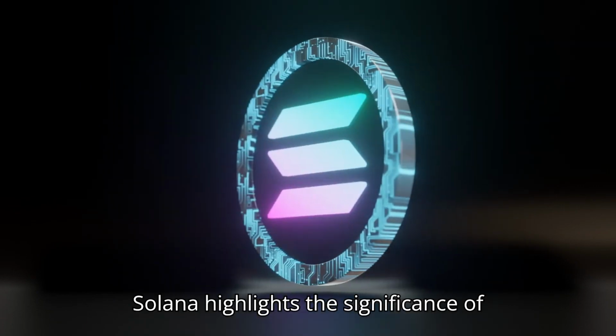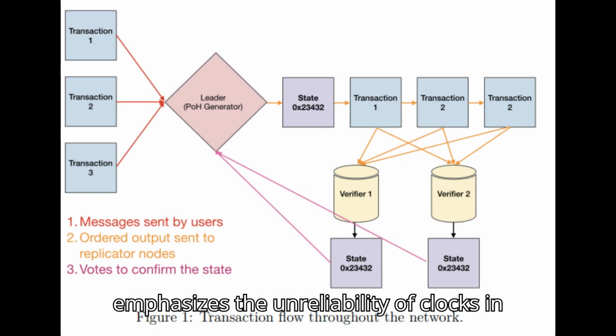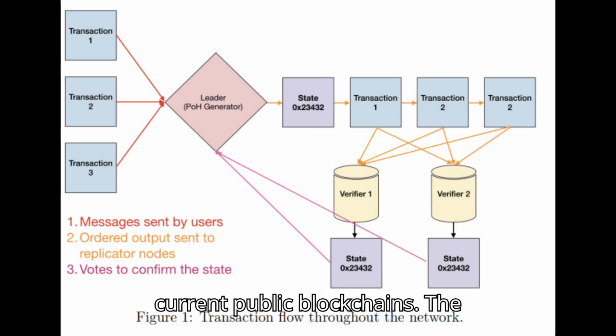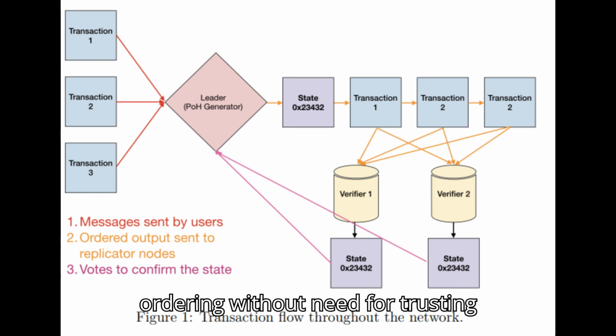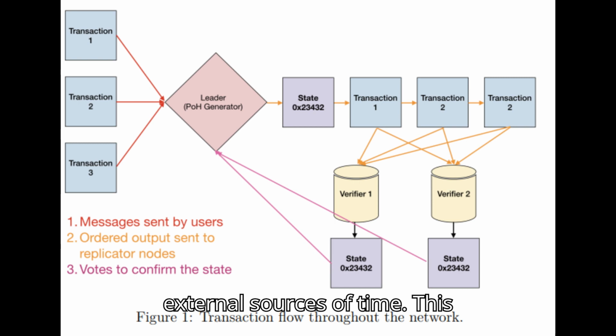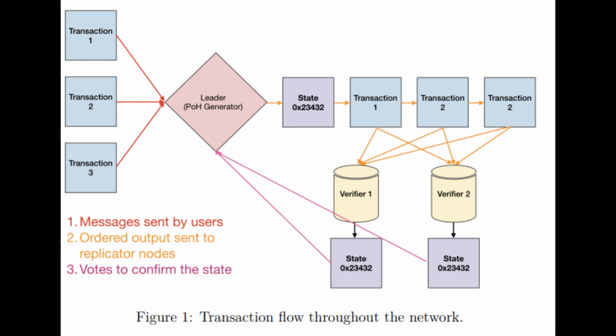Solana highlights the significance of time in blockchain operations and emphasizes the unreliability of clocks in current public blockchains. The POH concept creates a ledger with verifiable time passage and event ordering, without need for trusting external sources of time. This facilitates synchronized decision-making among network participants.